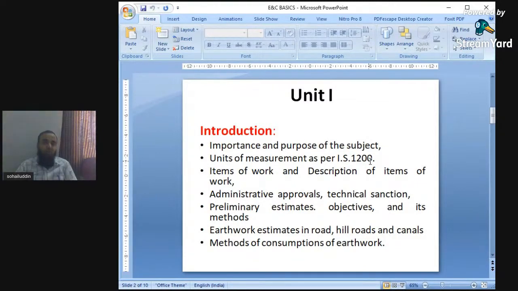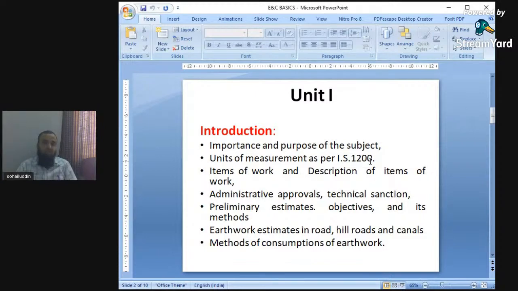For that, in estimating and costing, we first have to find out the quantities of various materials required in the construction of a project. Suppose there is a G+1 or G+2 building.